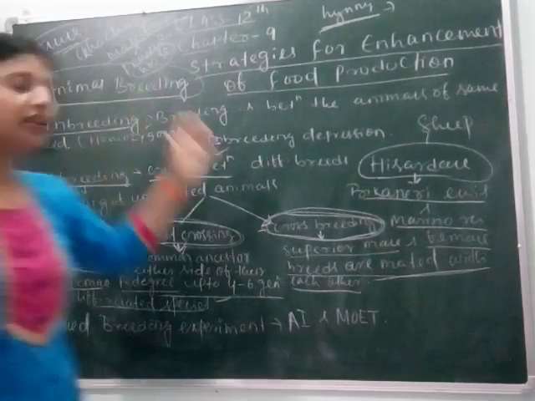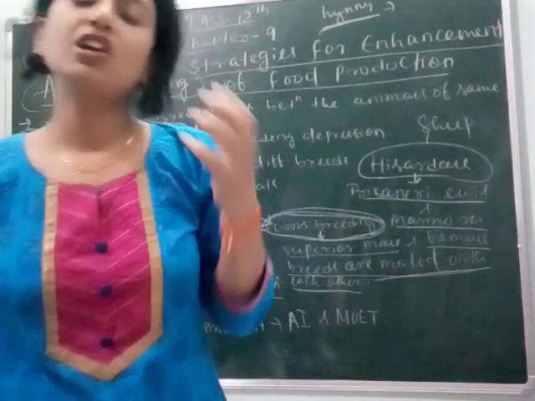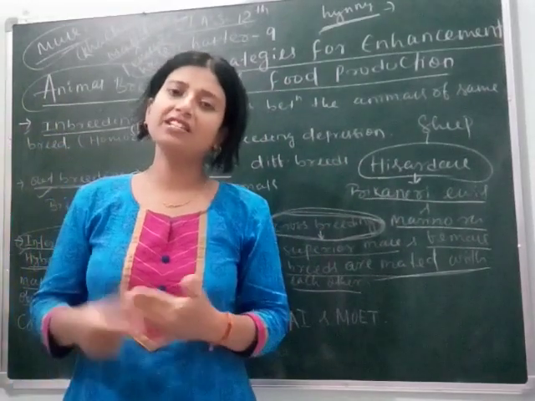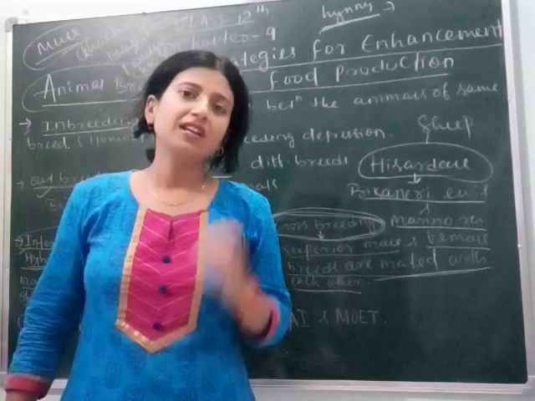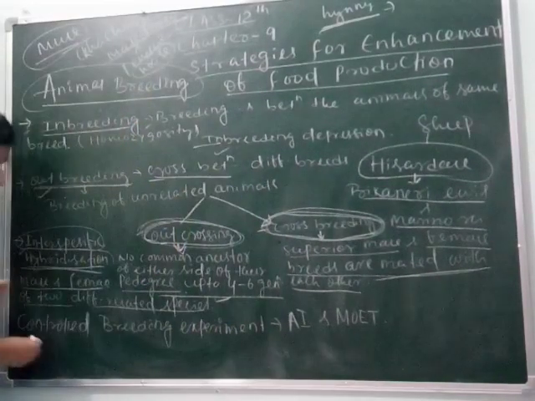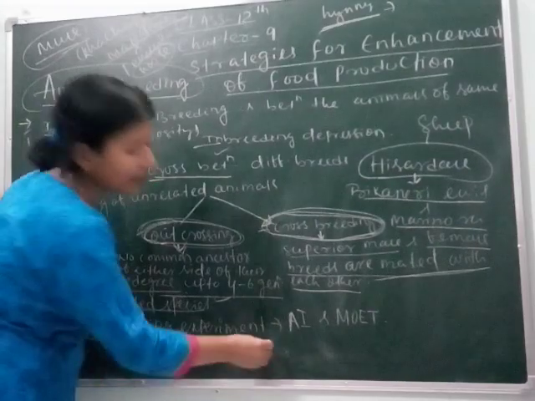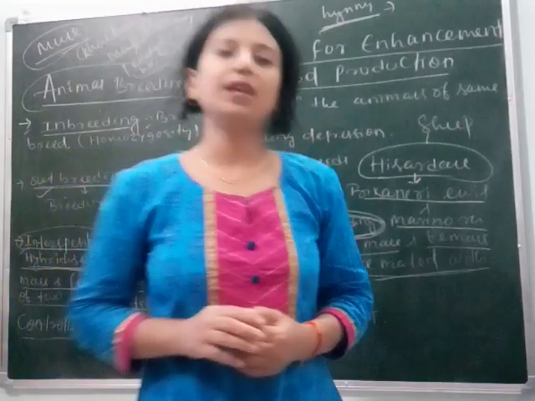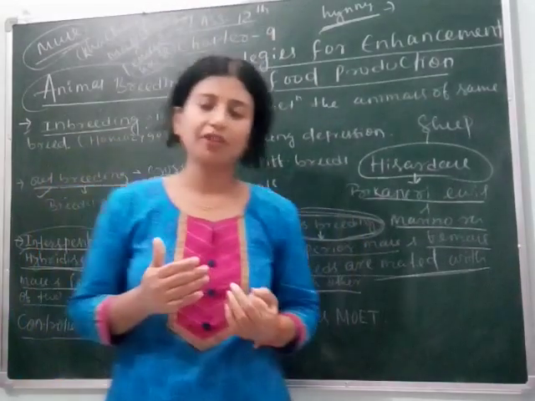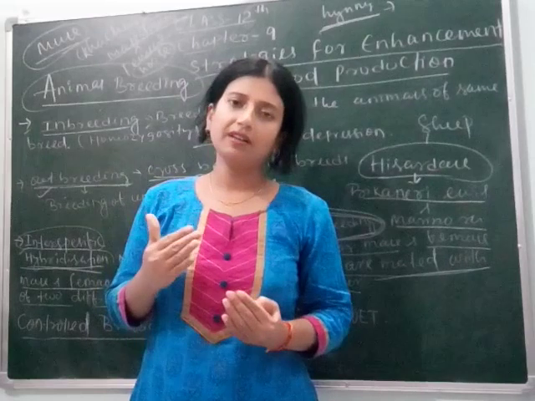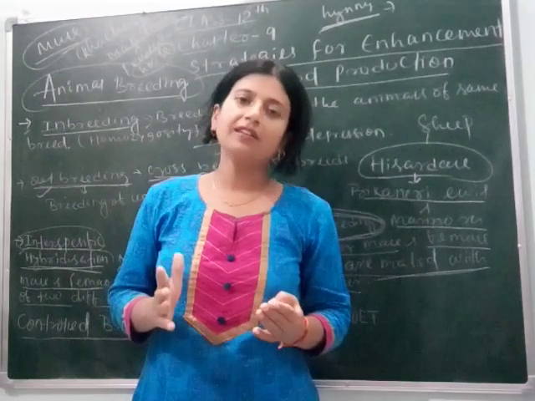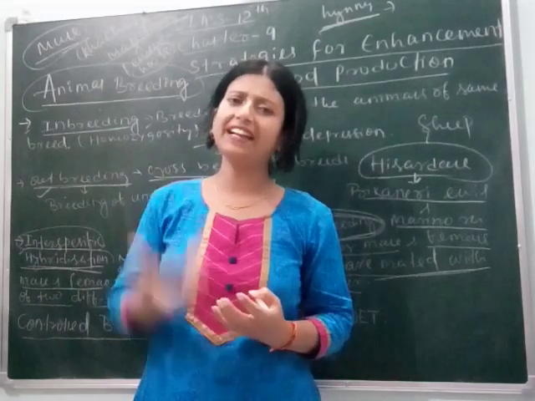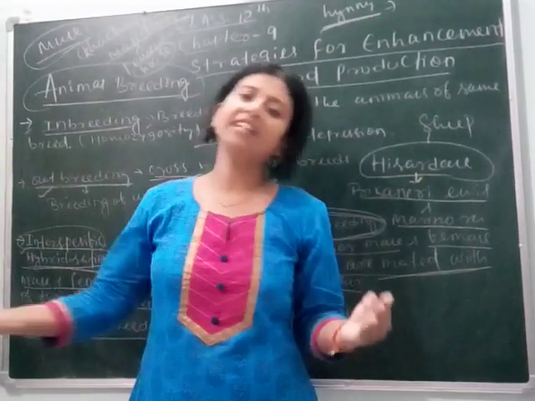We are studying different techniques to improve animals for our benefit, for increasing our economic value or for our food demand. So another technique is controlled breeding experiments. Controlled breeding experiment means, let's take an example. If one bull is in Australia which has good meat, no fats, clear, this is an elite bull, and we can't bring that bull to India.